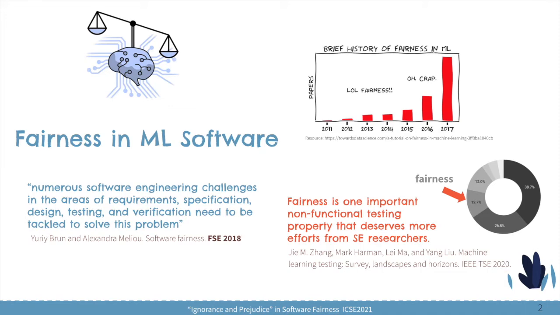Fairness is an important topic in machine learning software. In the machine learning community, we see this abrupt increase in the number of published papers about fairness. In the software engineering community, it is also widely acknowledged that lots of effort is required from software engineering researchers, for example, in requirements, specification, design, testing, and verification, to guarantee fairness in machine learning. And fairness is also one important non-functional testing property that deserves a lot of effort from software engineering researchers.